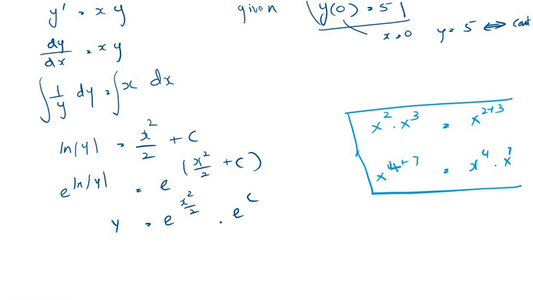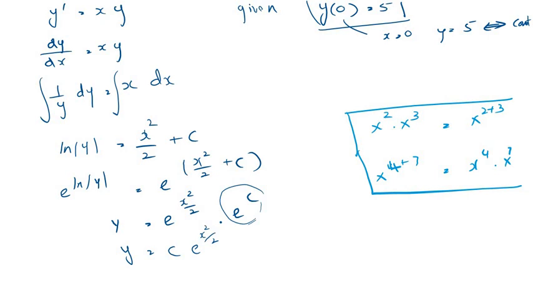So here we know e to the power c is a constant, so we can write it as y equals... sorry, maybe I should erase that and use a different color. The same color I used before because it's the same function. Y equals, we can use this entire constant as c. So we can say c e to the power x squared over 2.